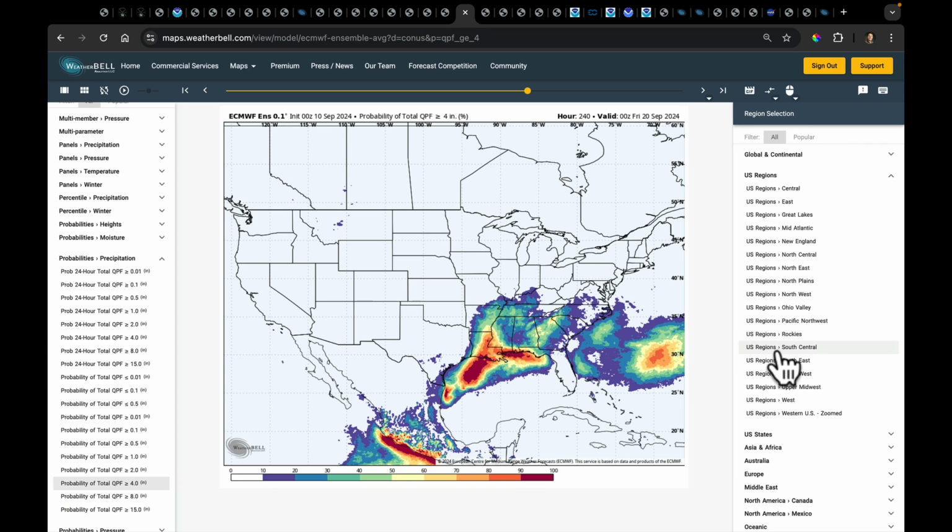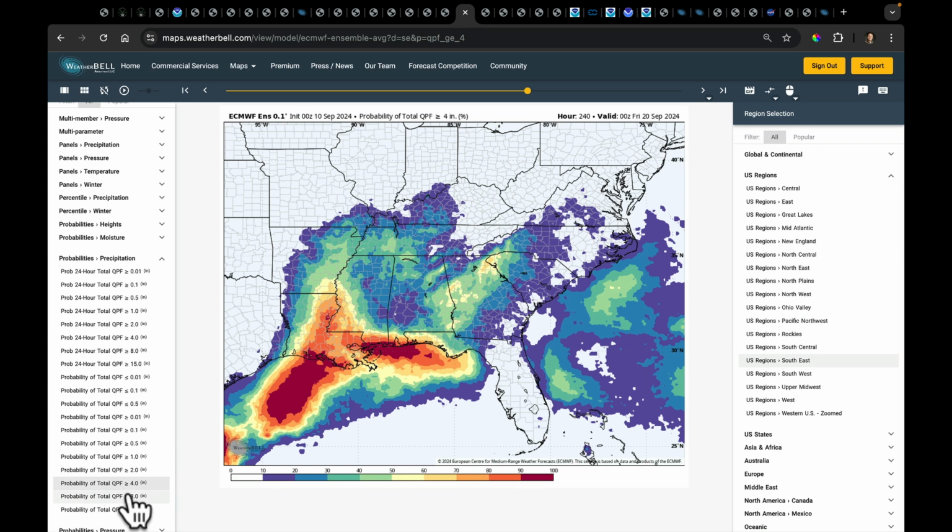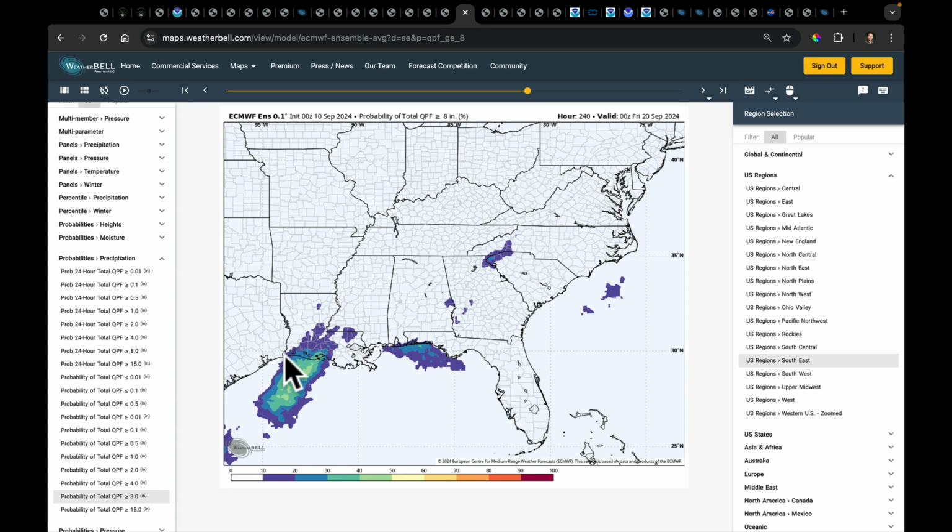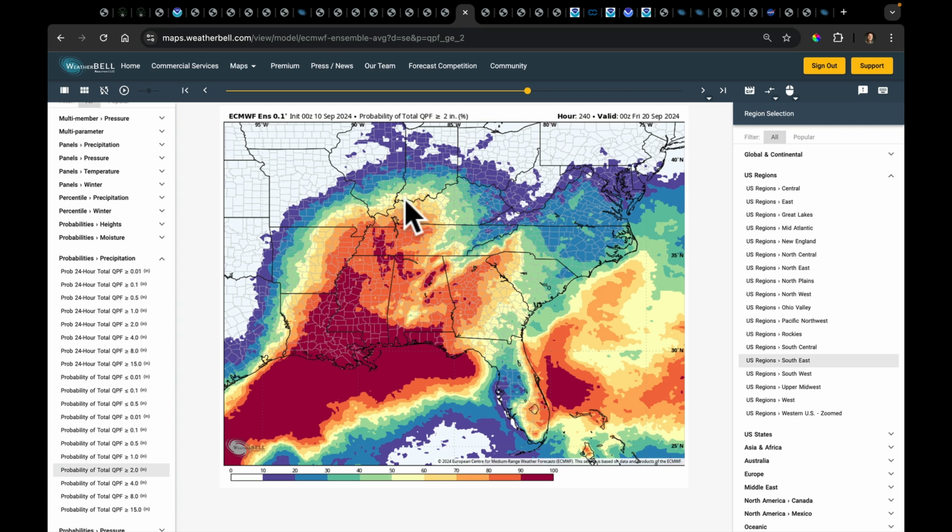And if we just take a quick moment to zoom in here into the southeast, this is the probability of 8. So right here is where the highest chances are, and also along this part of the Gulf Coast of Florida and Alabama. So we're going to watch that carefully. Let's go back to 2 just so we can see the extent of that 2-inch risk area.